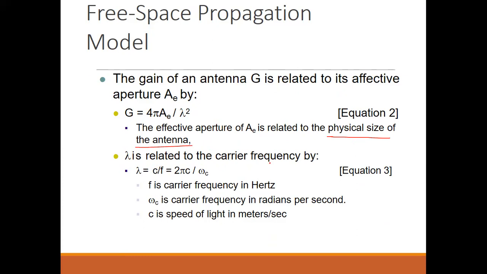Lambda is related to the carrier frequency. We already know that lambda is equal to C by F, where C is the speed of light and F is the frequency. This frequency can be written in terms of angular frequency as omega c, the carrier frequency in radians per second.